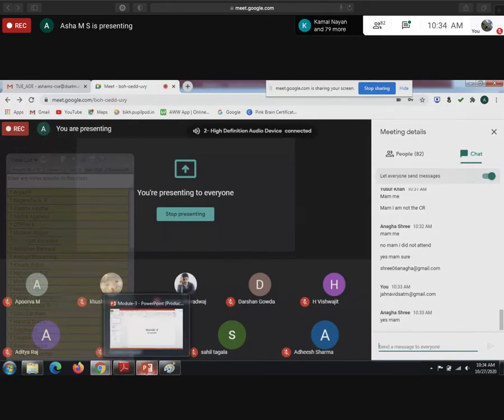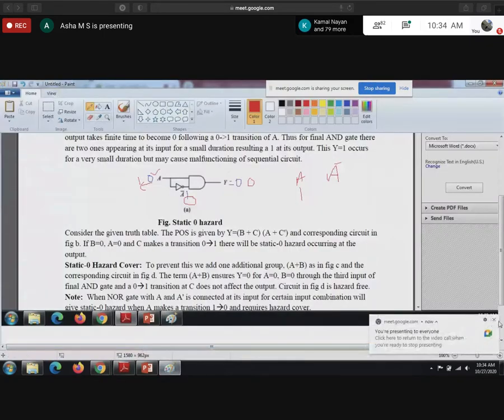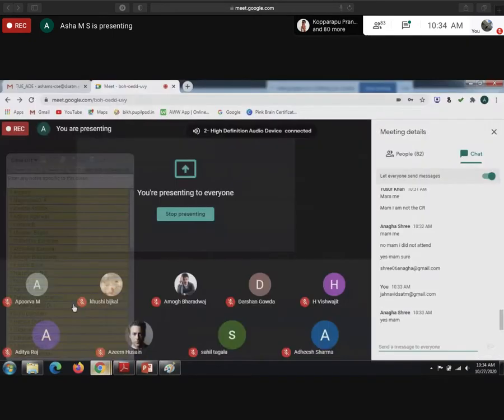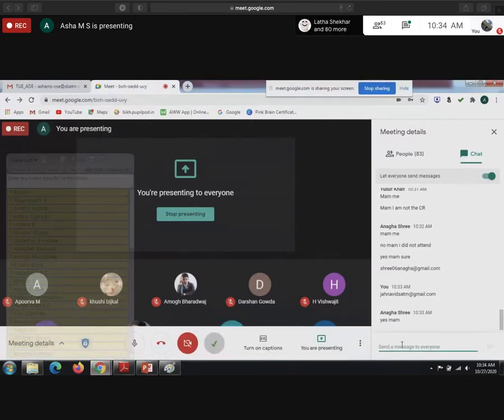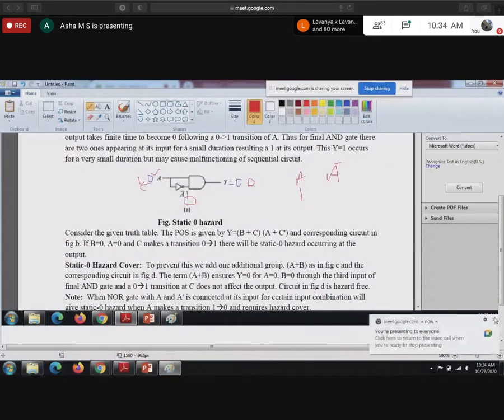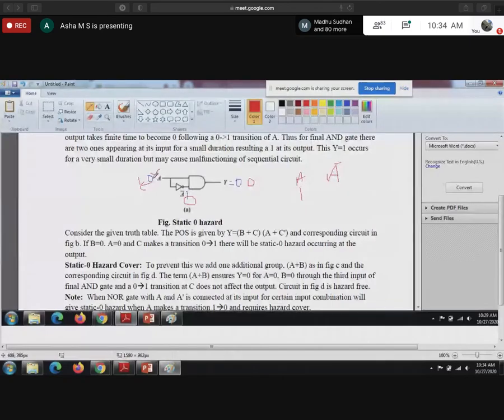Okay, guys, you can do that after the class. You can listen here. So now a changes from 0 to 1. Correct, right? When a changes from 0 to 1, the inverter output will become 0. When a bar becomes 0, can anyone reply? First I have written in the blue color. Initially a was 0, so a bar will be 1, so the output of the function will be 0.